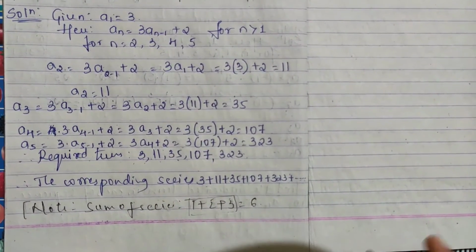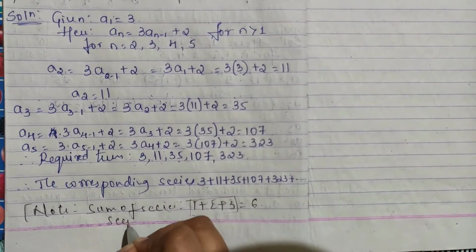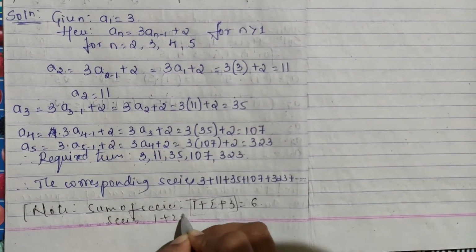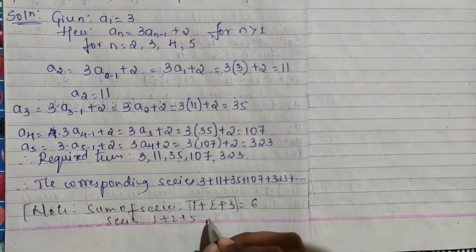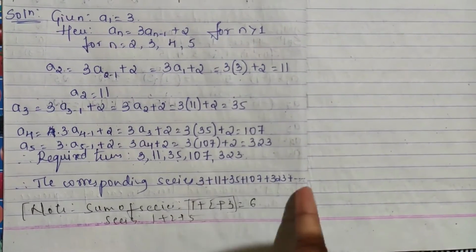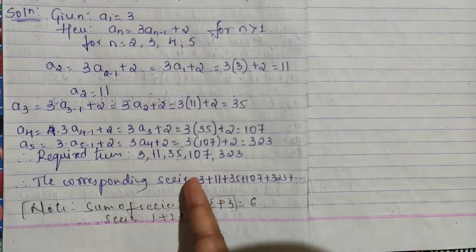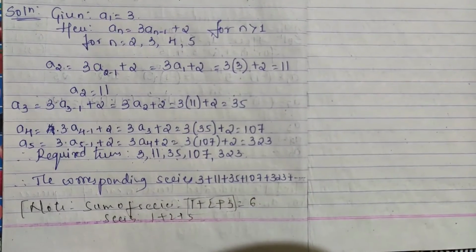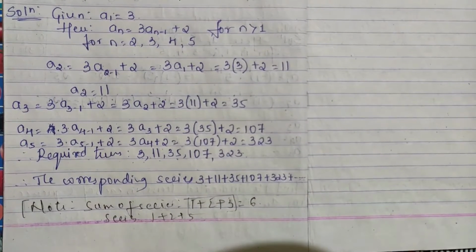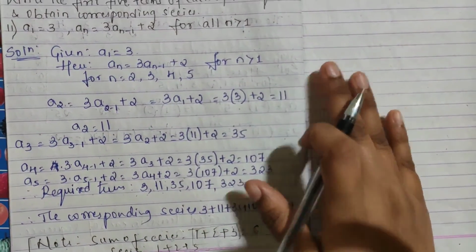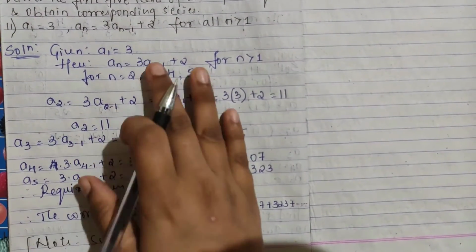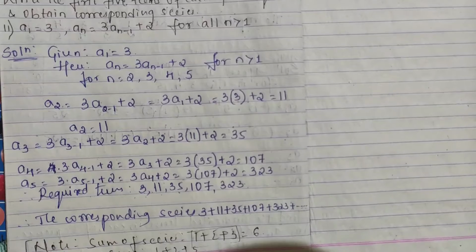If they are telling just to write down the series, you just have to write it, okay? Don't add it up, that is wrong. So when they are telling write the corresponding series, just write this much, you are not adding it up, okay? I hope it is clarified for you how you have to find out these problems.